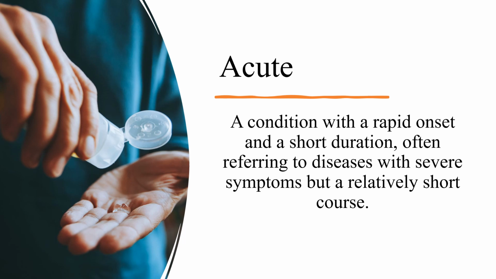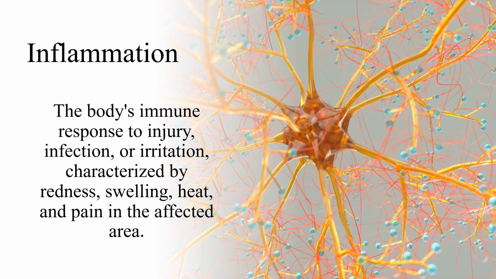On the contrary, acute is a condition with a rapid onset and a shorter duration, often referring to diseases with severe symptoms but a relatively short course. What is inflammation? That is the body's immune response to injury, infection, or irritation, characterized by redness, swelling, heat, and pain in the affected area.